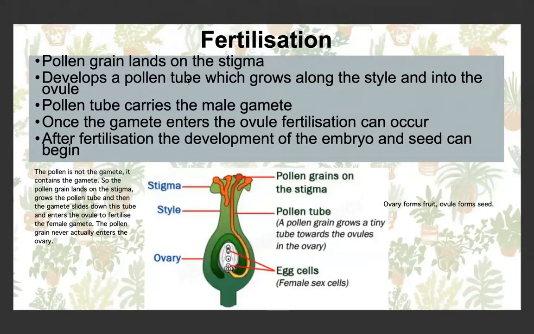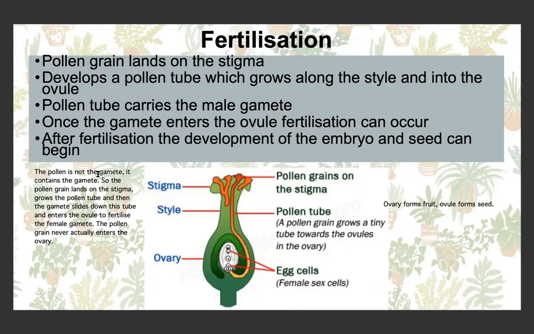Fertilization happens when the pollen grain lands on the stigma. So the pollen grain is now being transferred from the anther to the stigma. It develops a pollen tube that grows down the style and into the ovule, which is contained inside the ovary. The pollen tube carries the male gamete. It doesn't carry the pollen grain, just the male gamete, down the style and into the ovule. The gamete then enters the ovule and fertilization can occur. After fertilization, the embryo will develop and the seed can begin to form.